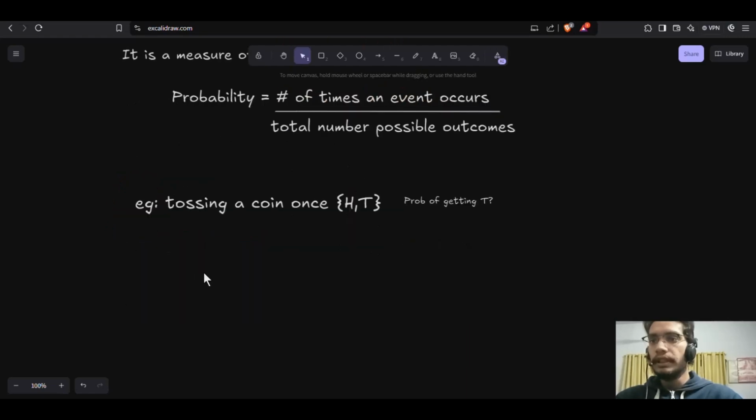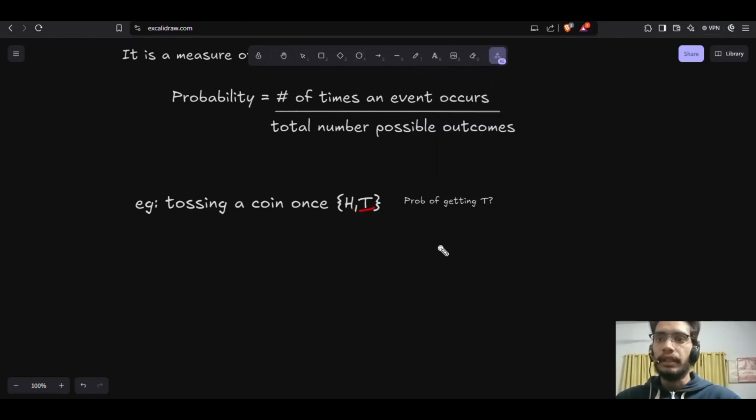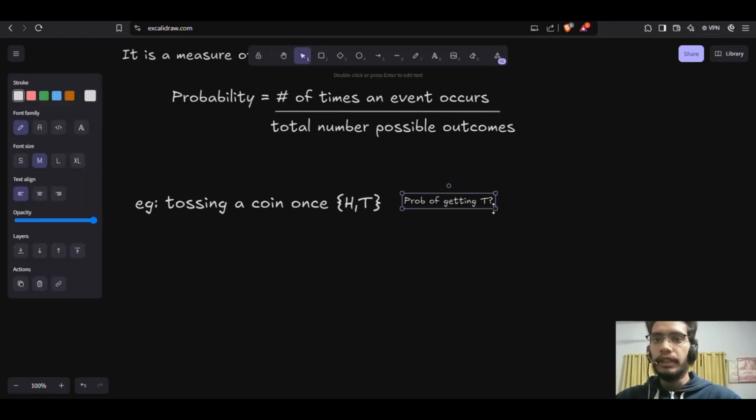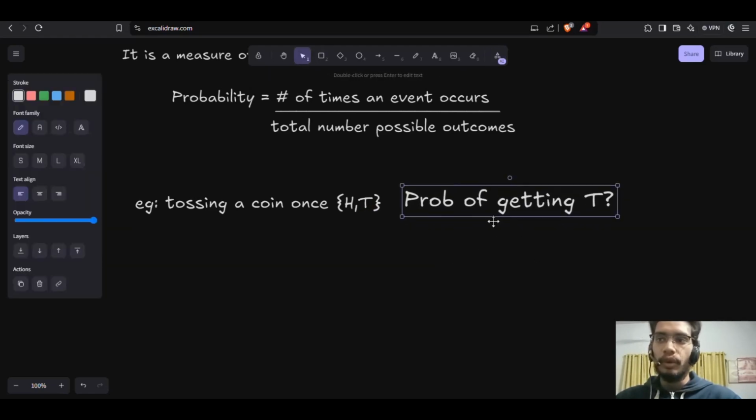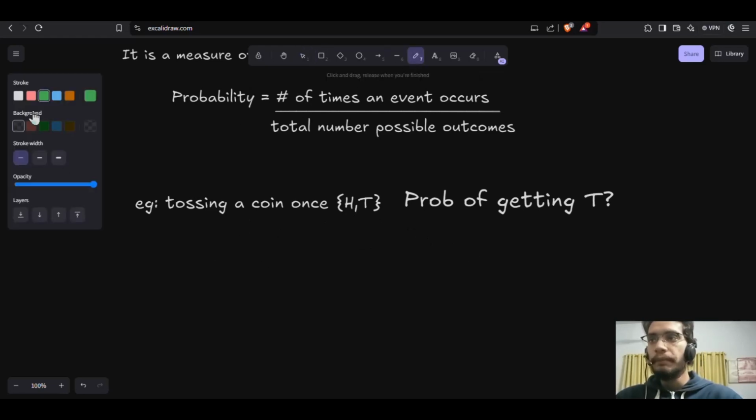So let's say I have this example of tossing a coin once. If I flip a coin once, then I have two possible outcomes: either I will get a head or I will get a tail. If I ask what is the probability of getting a tail when I toss a coin, it's quite easy to calculate.